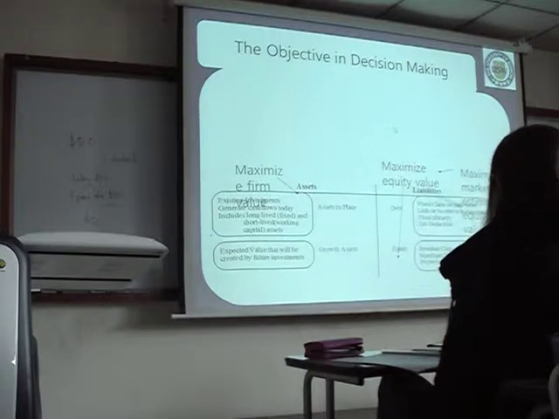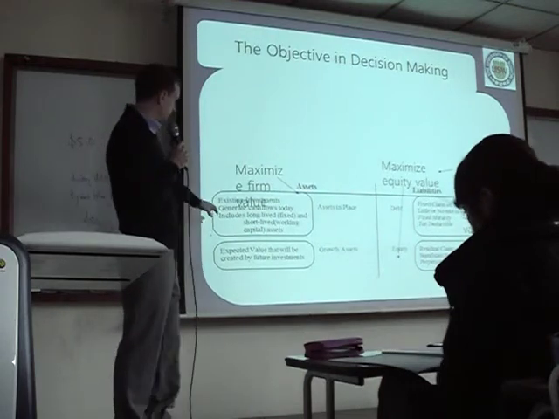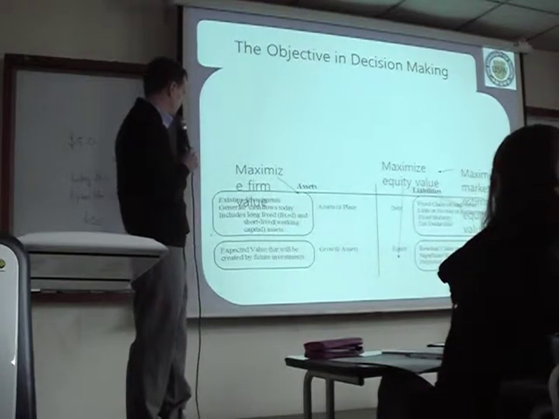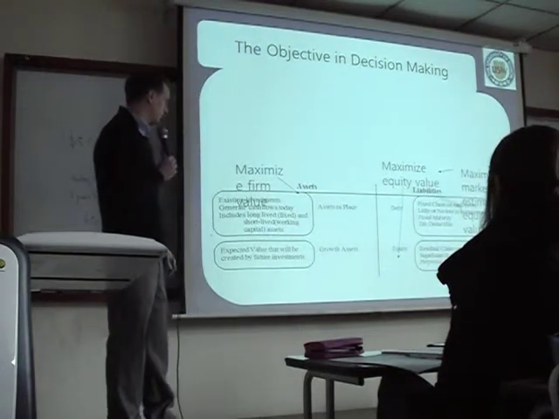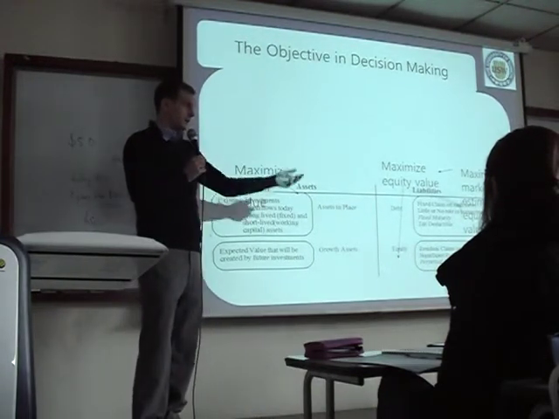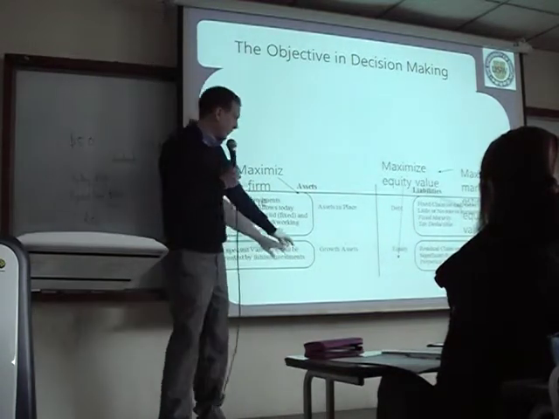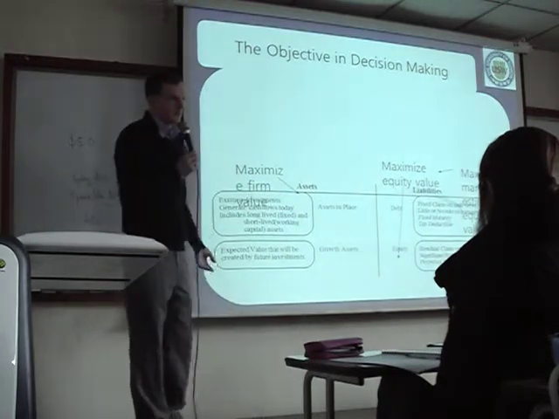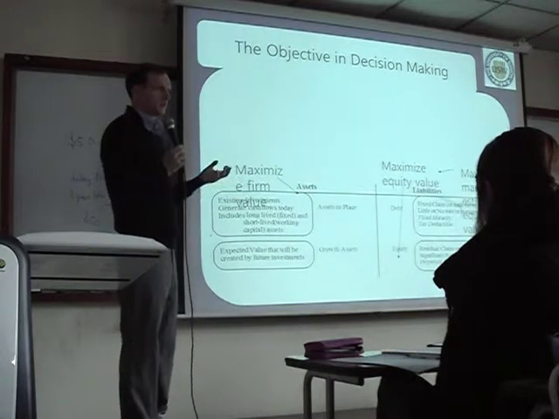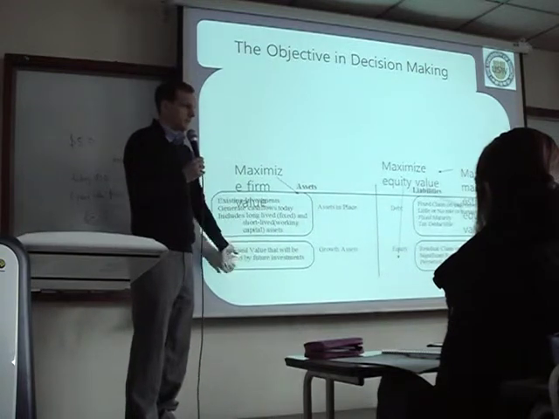So this is maximizing the firm value. Here we can see the assets. So the manager needs to maximize the value of the assets. Okay? So cash flows, long-term assets. So we hope the value of our long-term assets goes up. We have our growth assets, which is things like our intellectual property, okay? Patent, that kind of thing. We also want to make sure that this value is going to be high.